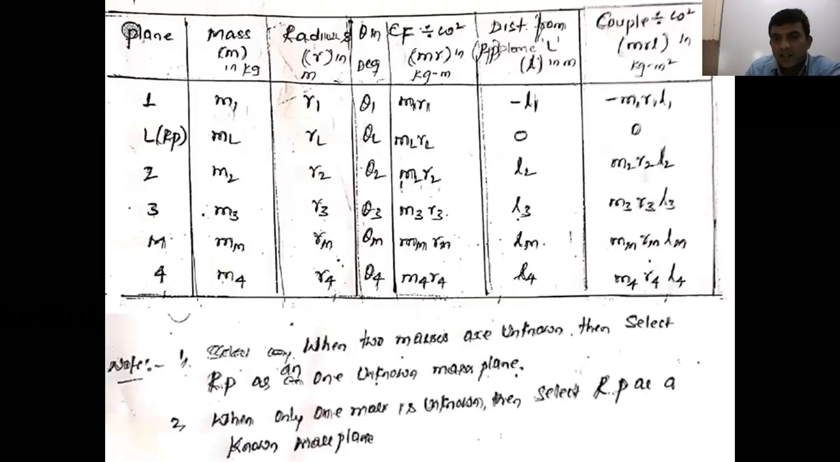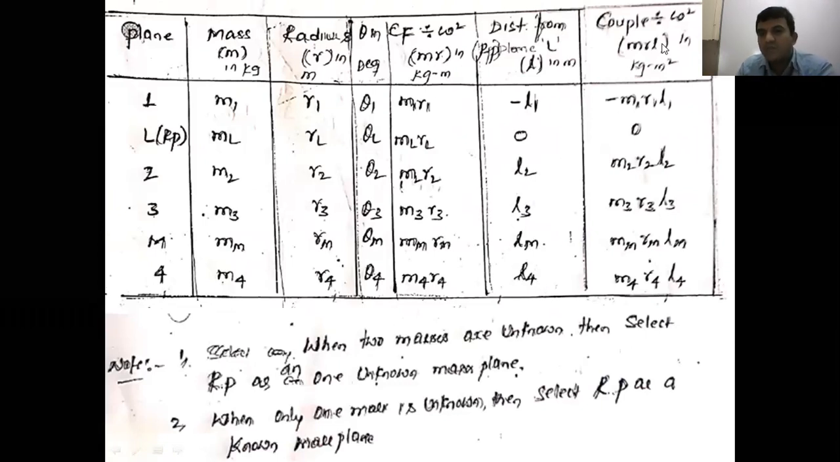That's why in the sixth column, at the reference plane, the distance is 0. The first plane position is minus L1. Similarly, for the second, third, M plane and fourth plane, you get L2, L3, Lm and L4.